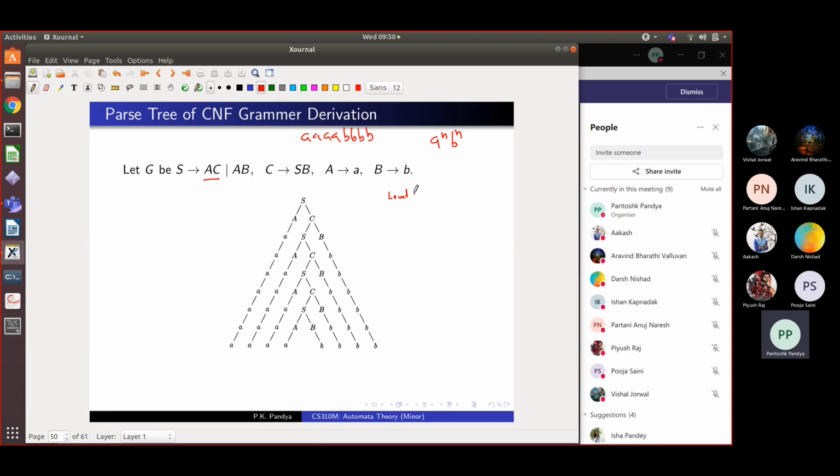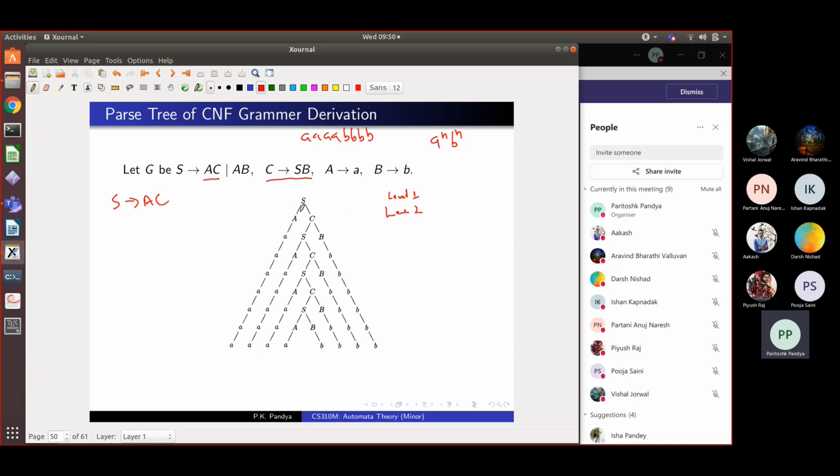Level 1, and this was my level 2, right? At level 2 I get this sentential form AC. It is basically saying S derives AC. Now from this AC I can do multiple things. This A I can write as small a. That is allowed, right? So this A I can write as small a, and this C I can use this rule and write this C as SB. So I do a kind of parallel rewriting.